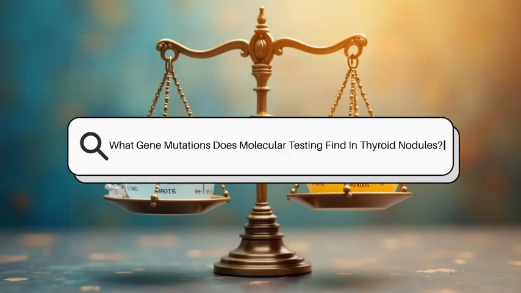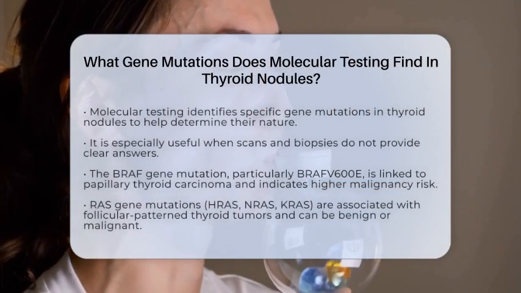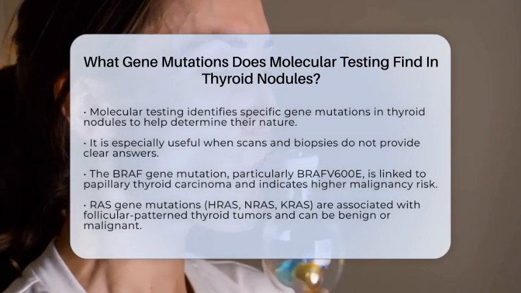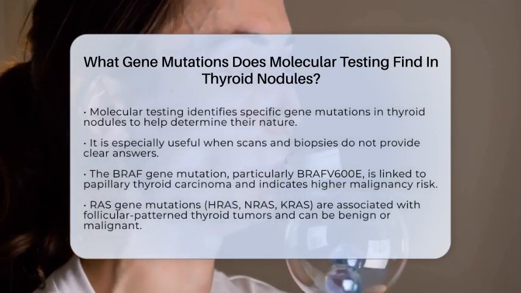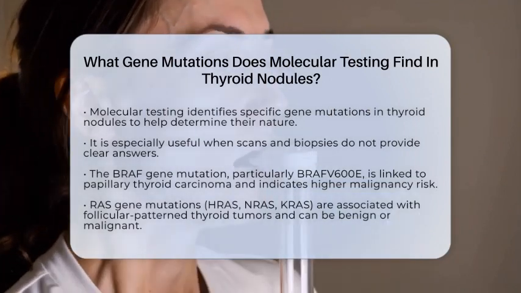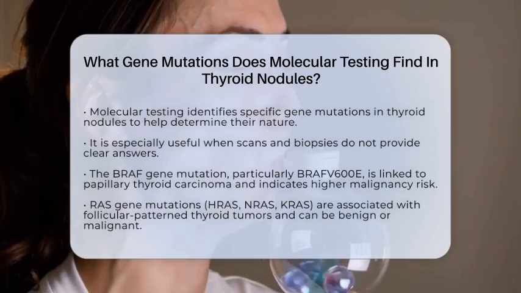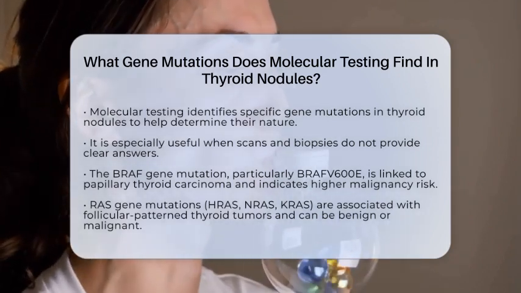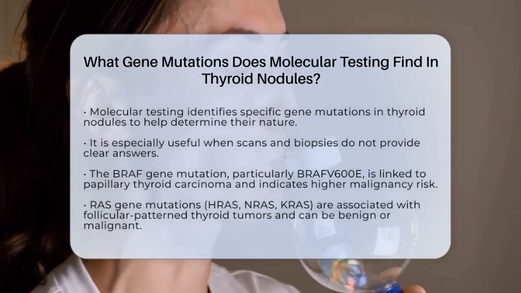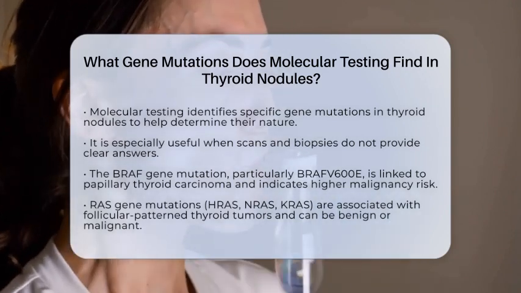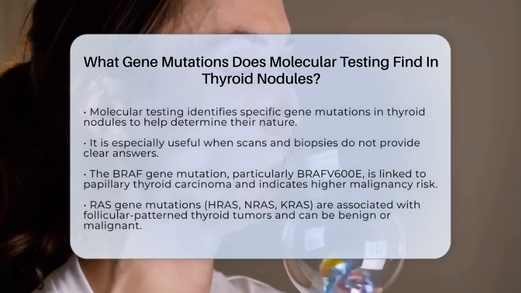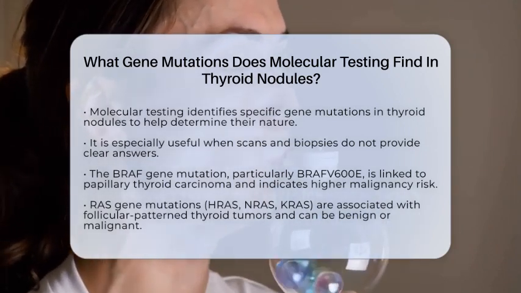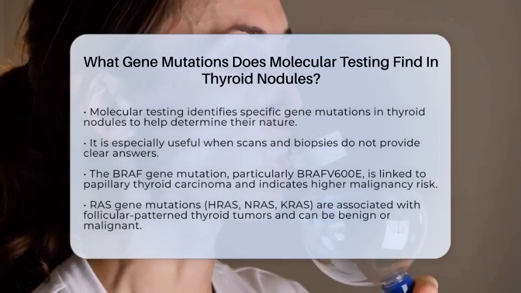What gene mutations does molecular testing find in thyroid nodules? Imagine a tiny bump in your thyroid that might be harmless or could be something more serious. To figure that out, doctors use molecular testing to look for specific gene changes that can tell us a lot about the nodule's nature. This testing is especially helpful when the usual scans and biopsies leave some questions unanswered. It helps doctors decide whether surgery is needed and what kind of treatment might be best.